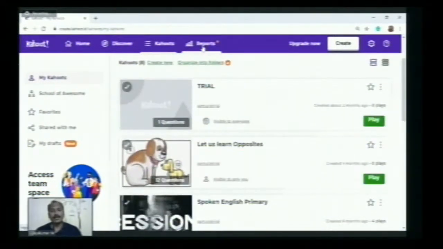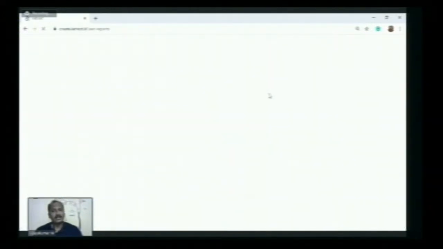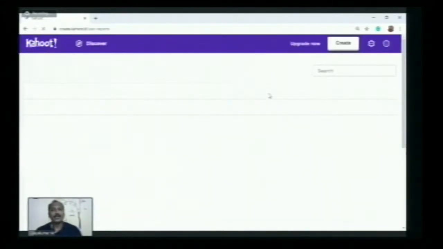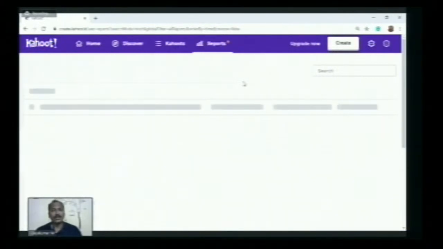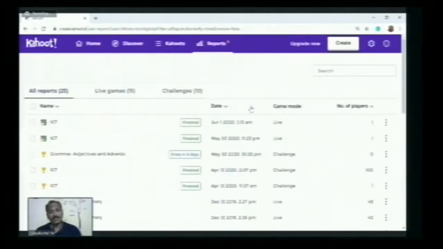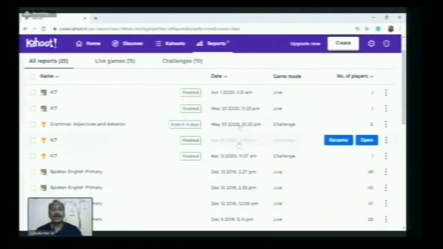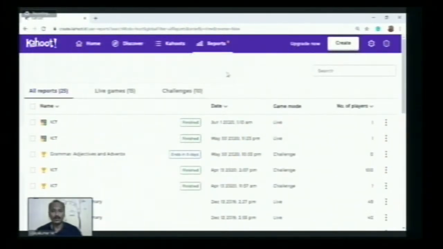And the last tab is about the reports. By clicking that, we have already created some Kahoots and made them play inside our classroom. What are the Kahoots which we have used in the classroom? What is the score actually? What was the performance of the students? All of this we can view under the reports tab. So Discover is to find out what questions are already available which are created by other teachers. Then Kahoots is our own preparation, and the next one is about the reports.